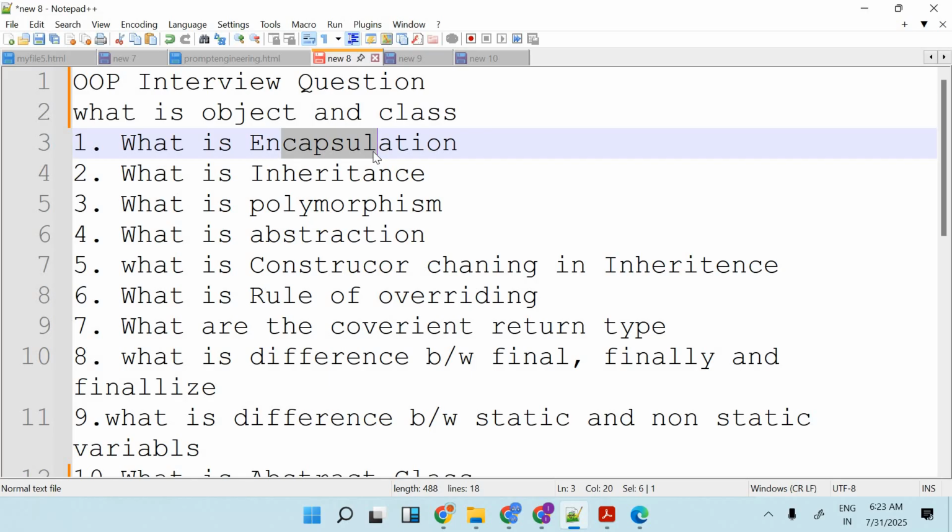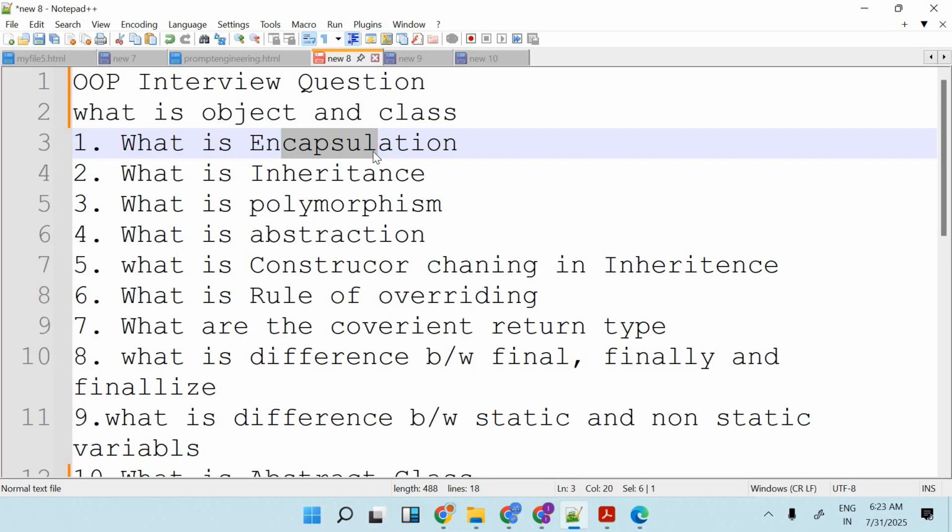What is inheritance? Inheritance looks very simple: parent and child. We have one parent class and one child class, that's called inheritance. We have different types of inheritance: single level, multi-level, multiple inheritance. But after that a lot of questions come on it. How do we achieve inheritance practically? People have a very common answer: parent class and child class means inheritance. But how do we implement it practically?